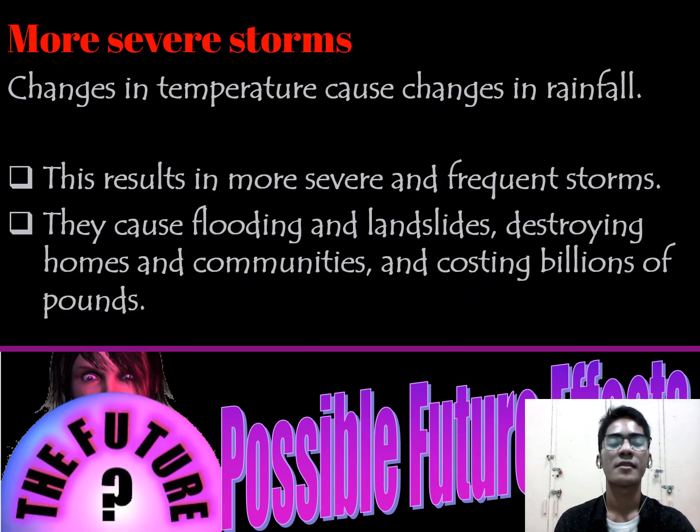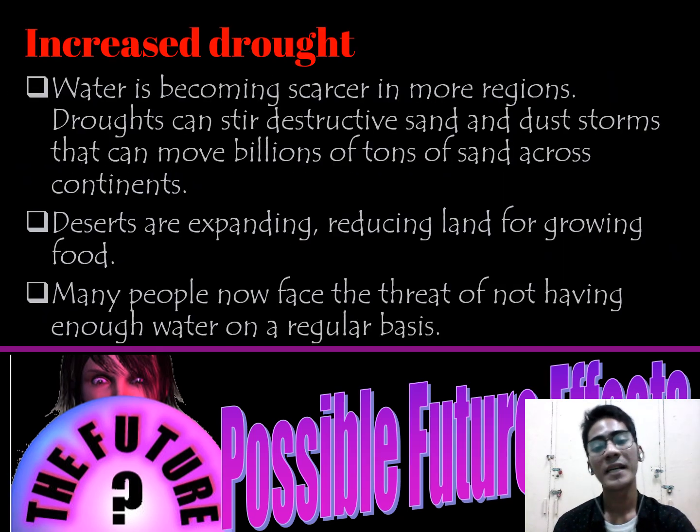Possible future effects of global climate change include more severe storms. Changes in temperature cause changes in rainfall. It also results in more severe and frequent storms, and they cause flooding and landslides, destroying homes and communities and costing billions of pounds.